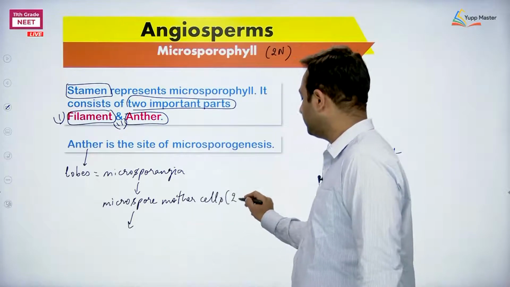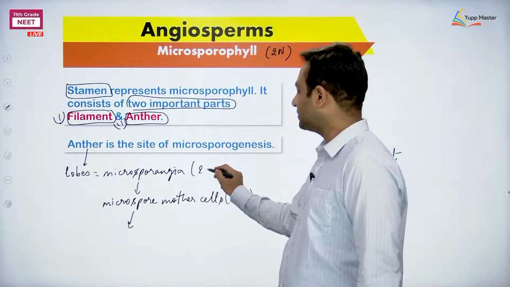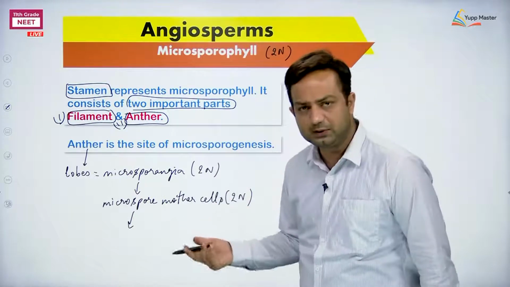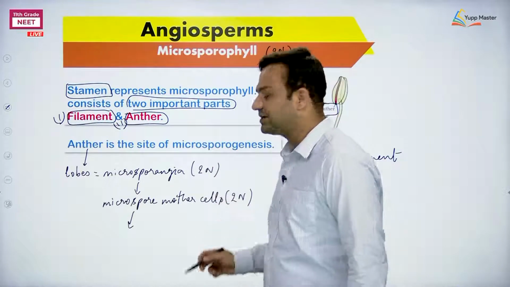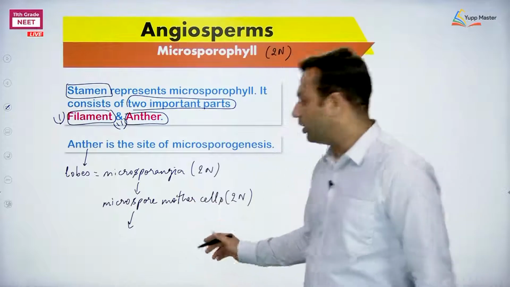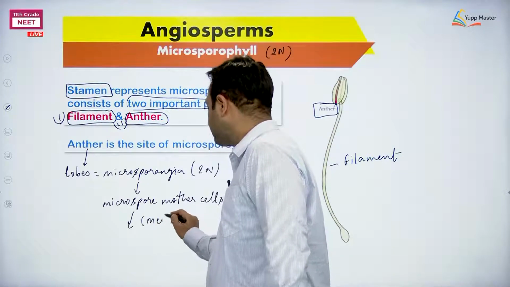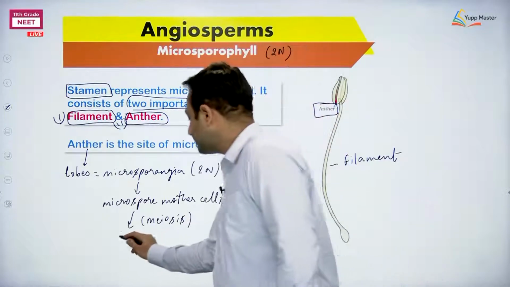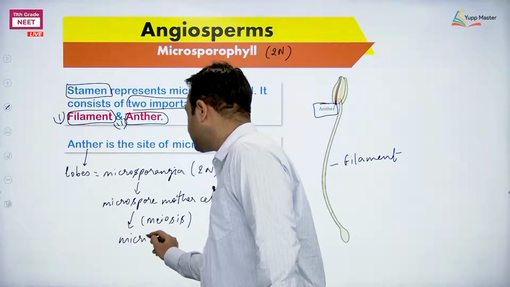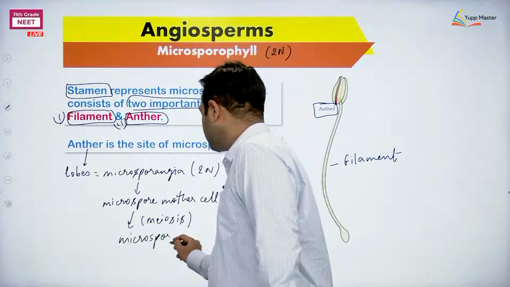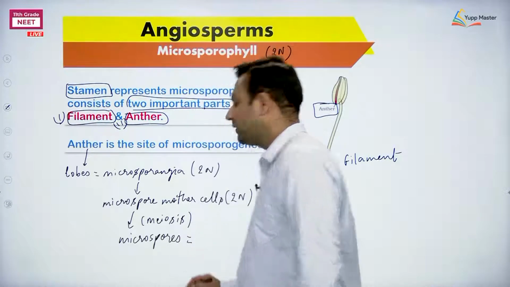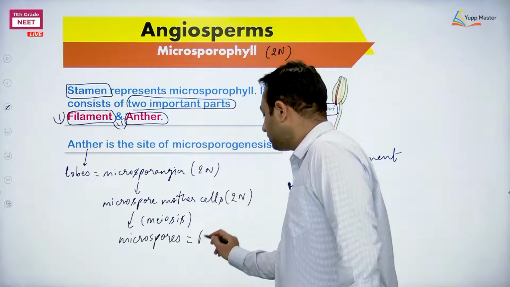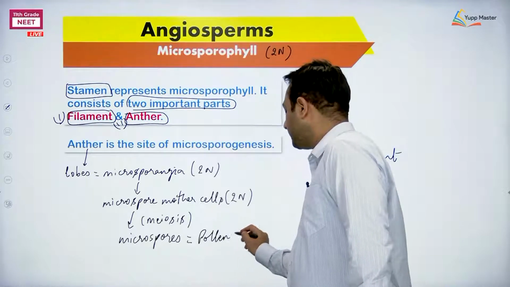Ploidy obviously 2n. The ploidy of the anther is also 2n. So the microspore mother cell, 2n, undergoes meiosis. Meiosis will take place, meaning sporogenesis, microsporogenesis, and the structures formed here are microspores, also written as pollen grains.